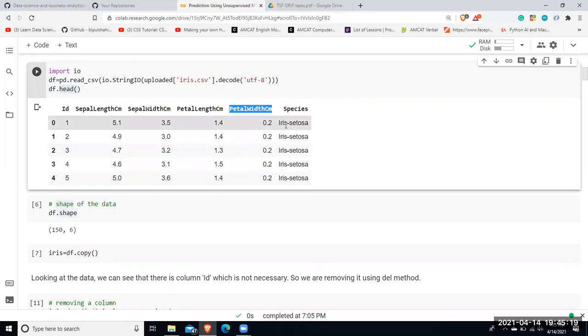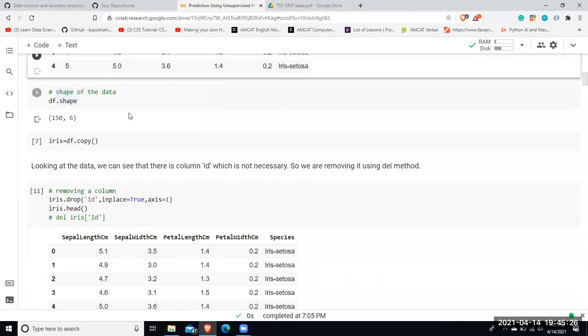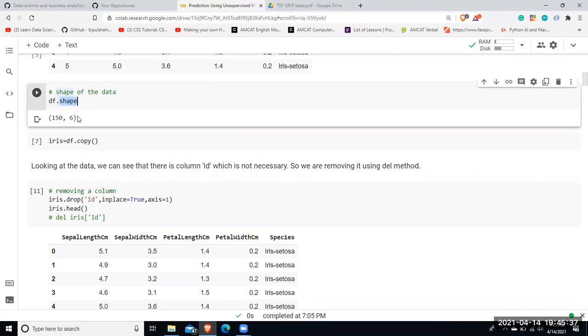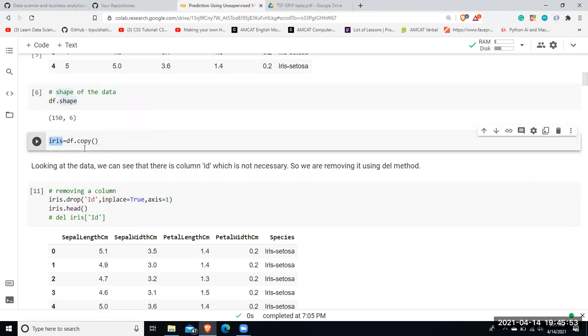Species shows me the total number of plants by which these four categories have been defined. All right. So to get an idea what are the total number of rows and columns present in my data set, I've used .shape over here. And then I've copied first. So before performing any feature engineering task in this original data set, I've actually copied the original data set into another variable, that is the iris variable, so that my original data set is actually kept safe.